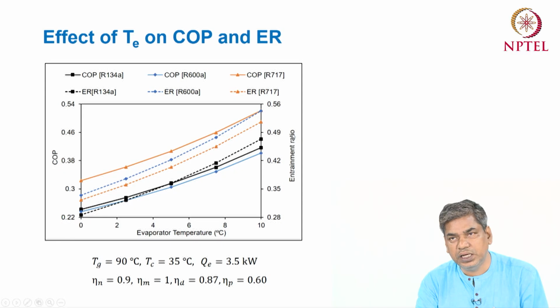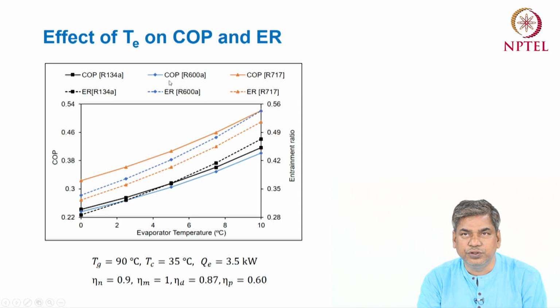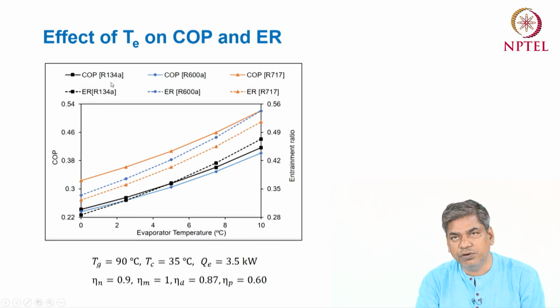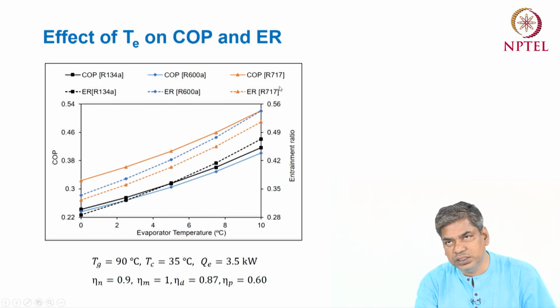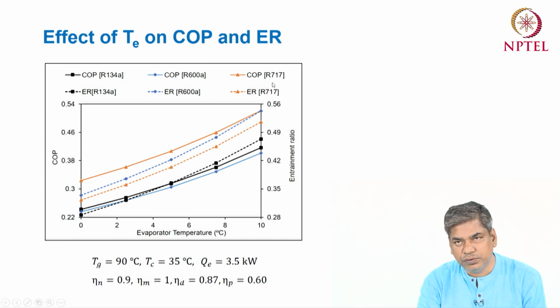In this diagram, for the defined refrigerants, we can see how the COP and entrainment ratio vary with respect to the evaporator temperature. Three refrigerants have been considered: R134a, R600a isobutane, and R717, which is ammonia.